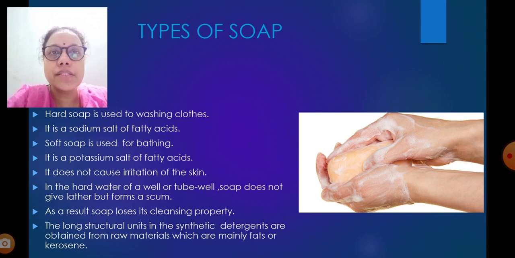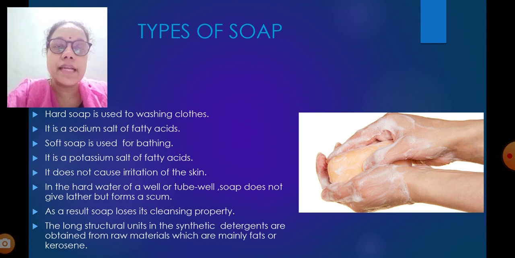So we don't use such hard water for cleaning, because soap will not lather and doesn't have its cleaning property when we use hard water instead of normal soft water. Synthetic detergents are obtained from fats or kerosene.